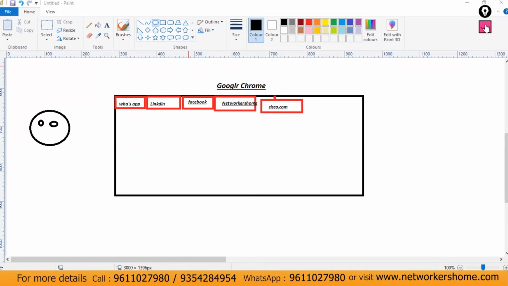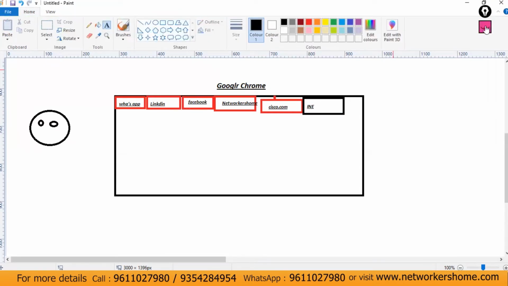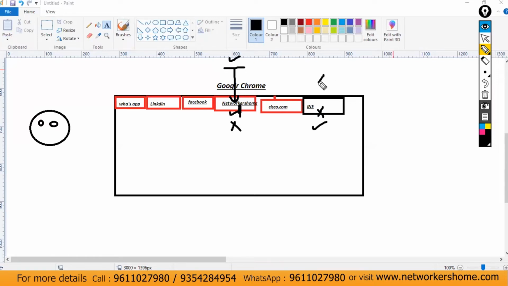At the same time, let's consider you have opened one more site of another training company, say INE. If you need information from Networkers Home, that is possible on the Networkers Home site itself, not on INE. INE information you will get only on the INE portal, not on Networkers Home. And if you contact the Networkers Home sales team, you will receive that reply on the Networkers Home site, obviously not on this one.